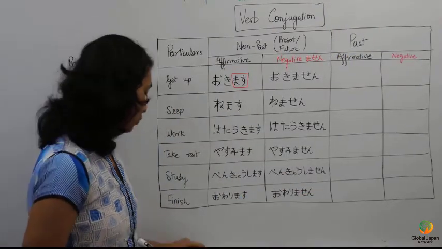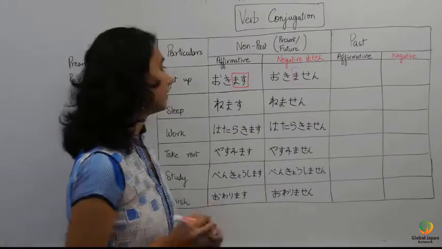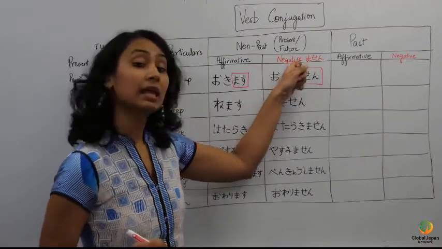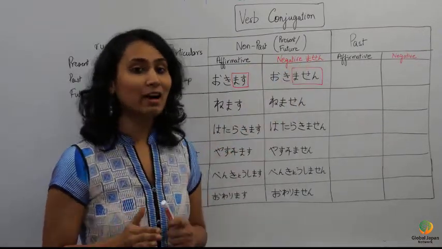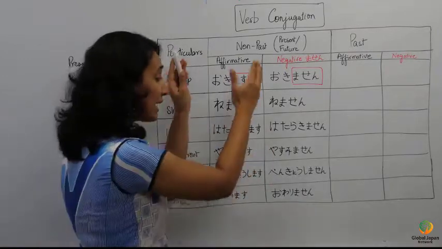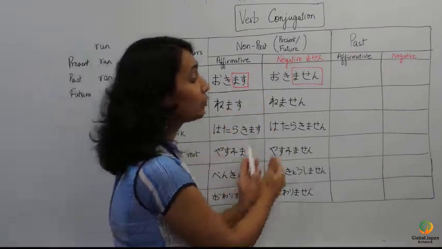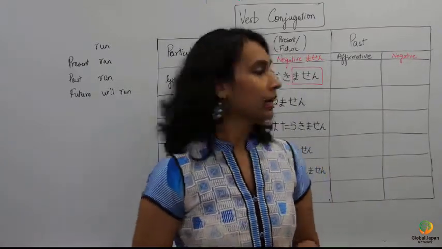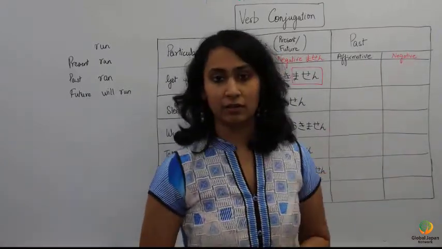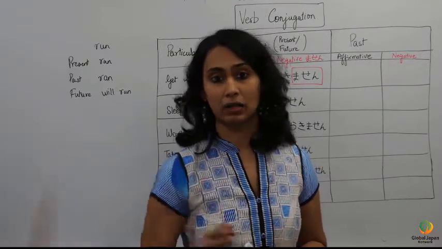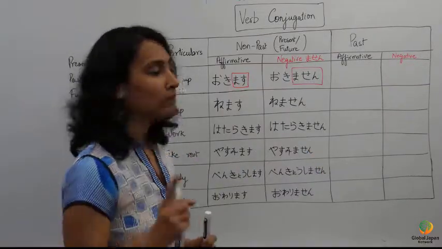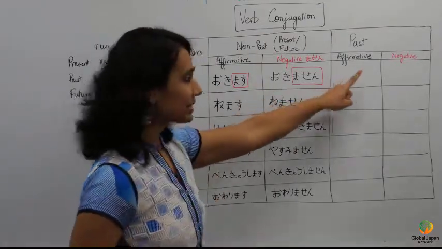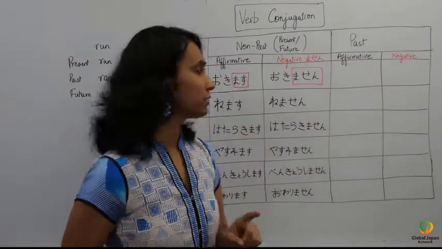Okay. So the rule is very simple. Mas means it is in the positive form and masen means it is negative form. Let's now move into making these verbs into past tense. And the rule is very simple. In the end, the verb should end with ta. Let me make one verb first to explain that. Okimasu. Past tense affirmative is what we are going to do first.